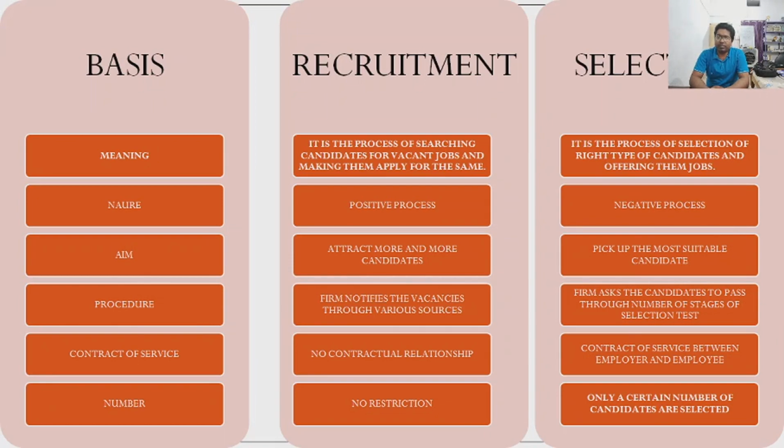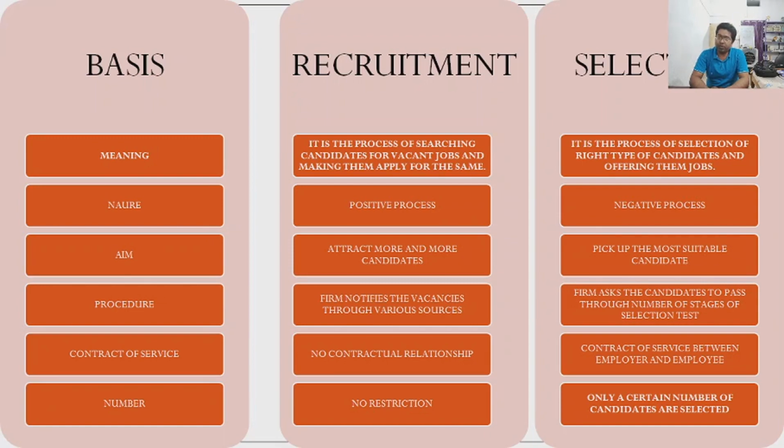Now next point is procedure. Firm notifies the vacancies through various sources. There may be internal, external, etc. Selection. Firm asks the candidate to pass through number of stages of selection. So selection is the process of filtering out the right candidate. Contract of service. There is no contractual relationship in case of recruitment, but whenever selection is done, there is contractual relationship between employee and employer.